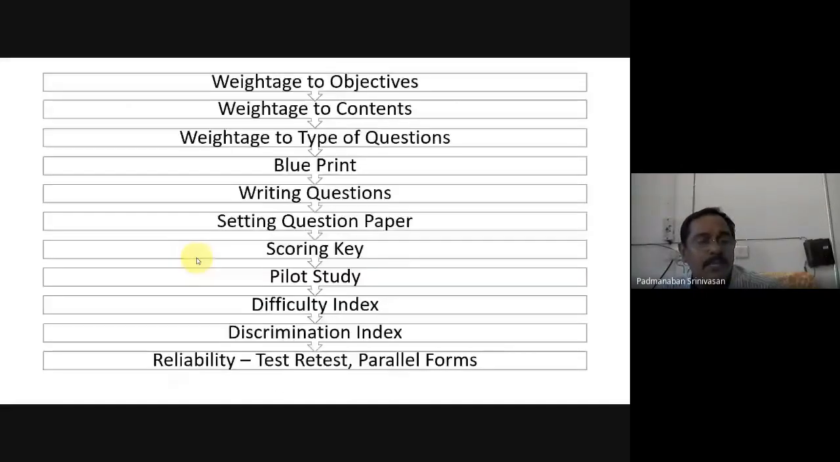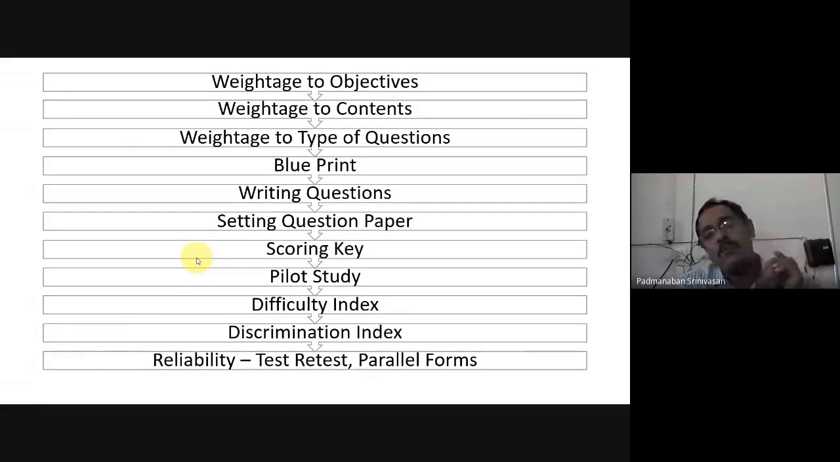And now we are going to construct an achievement test. We have constructed the questions already. Now we have to arrange them, and that arrangement we are going to see. These are the steps for constructing a question paper. So now we are going to see constructing a standardized question paper.